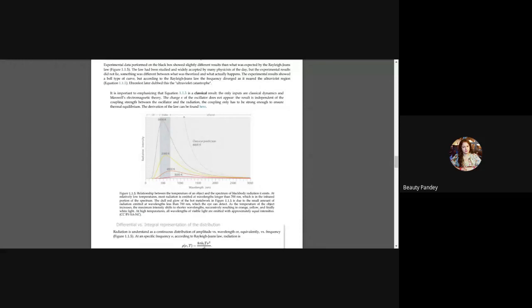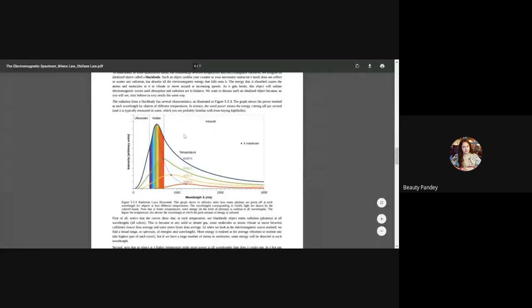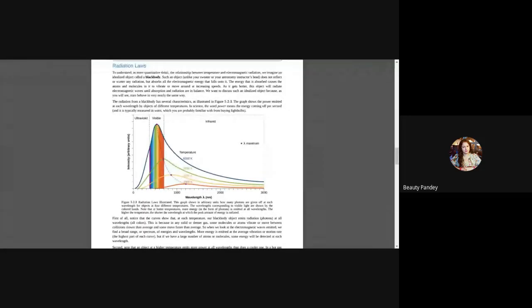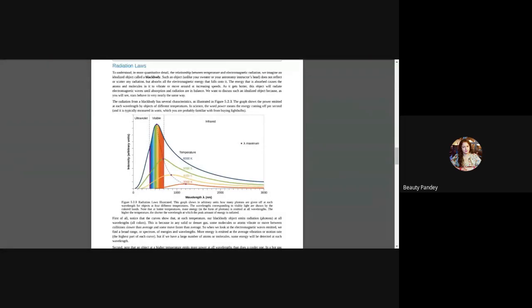So wait. Now you can see some other screen. You can see some other screen, students? Yes, ma'am. So it is a different screen, not the previous one, right? Just a moment, students.